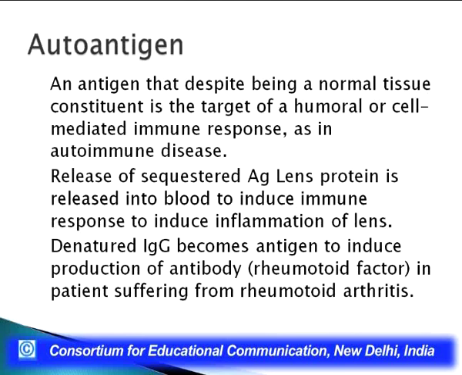Similarly, the semen, the sperm of an individual, can act as an antigen in the same individual. So, these are your own tissues, but because immune tolerance has never been developed against them during development, they can act as an antigen to the same individual. Such antigens are called autoantigens.